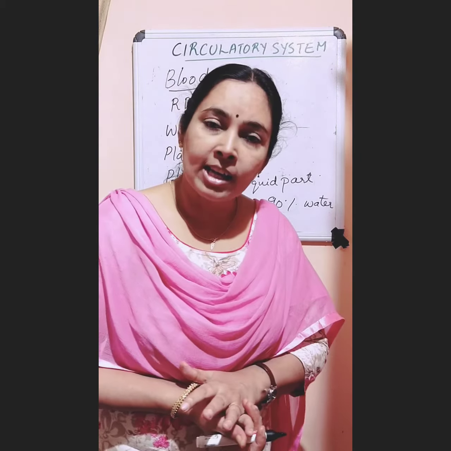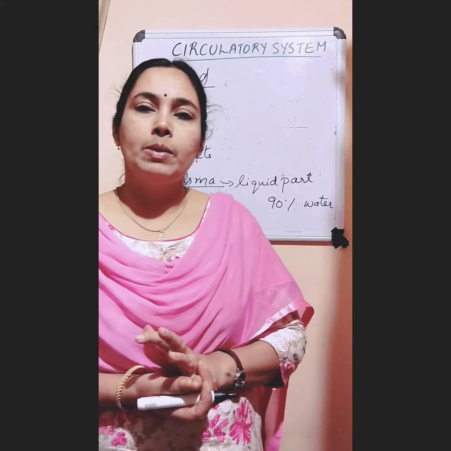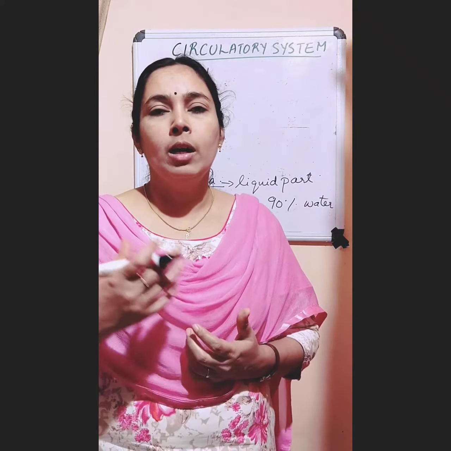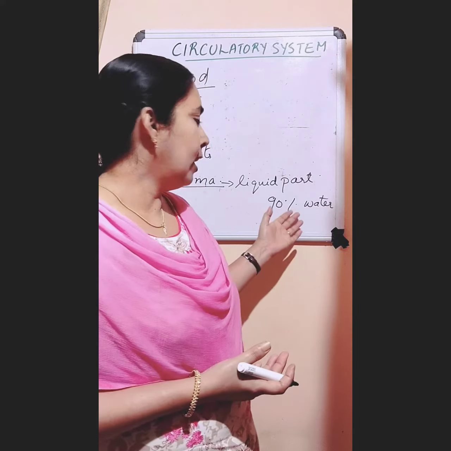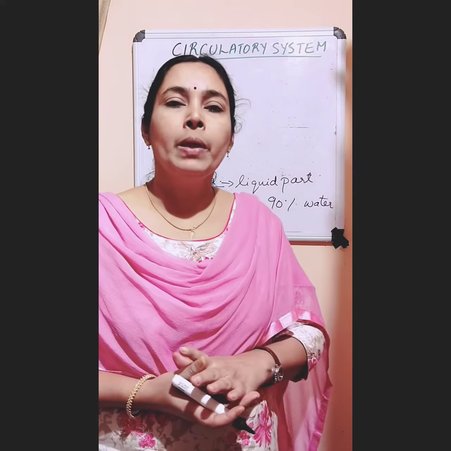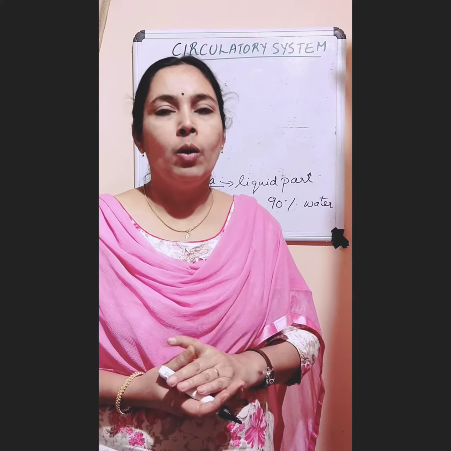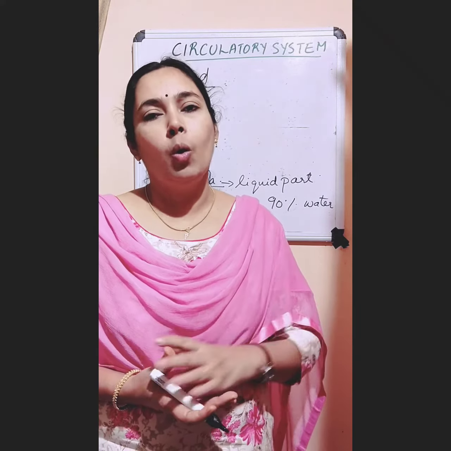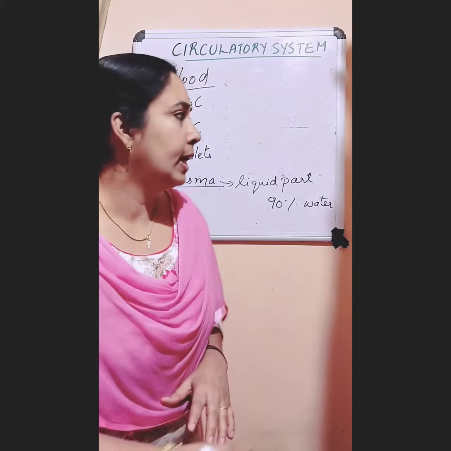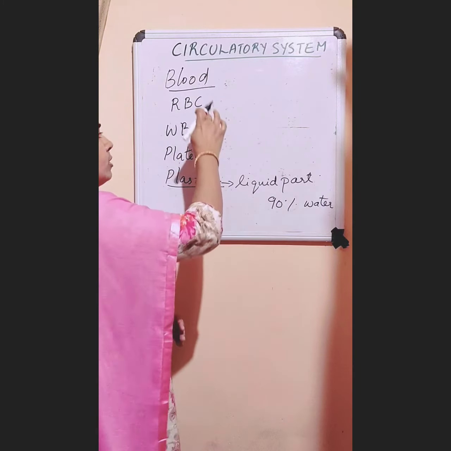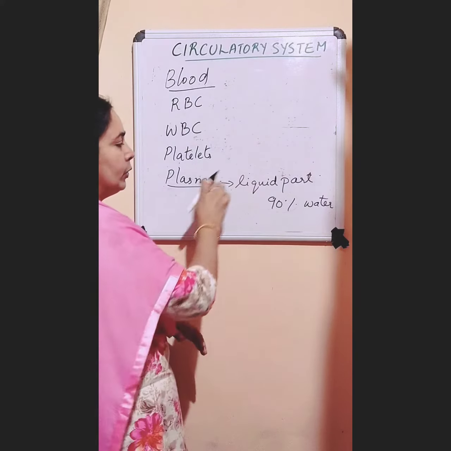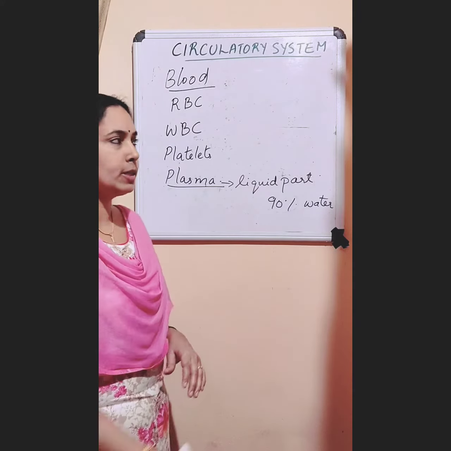It is a colorless liquid and all the substances, food materials, proteins, hormones, all these are dissolved in this plasma, and this plasma carries all the dissolved substances from one part of our body to all other parts. Then these red blood cells, white blood cells, platelets, all these are embedded in this liquid part called plasma.